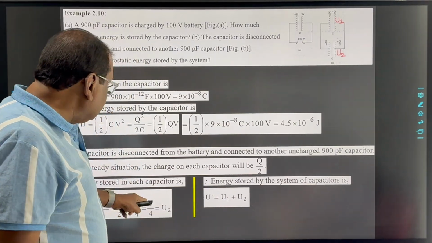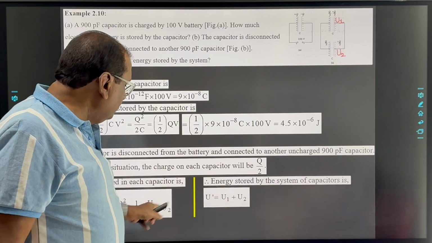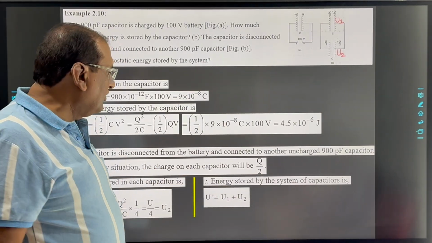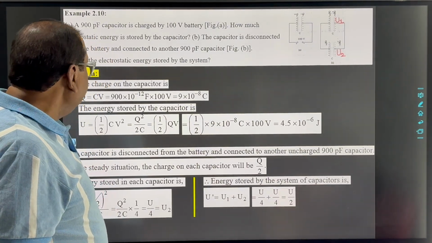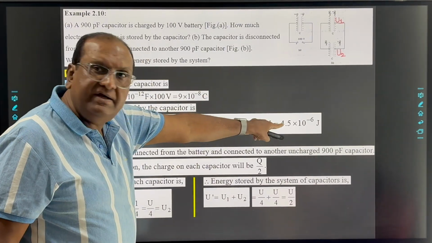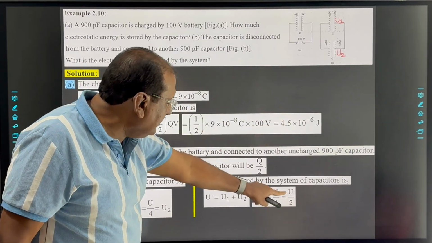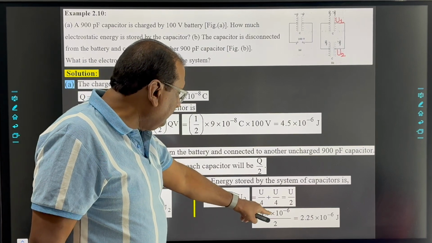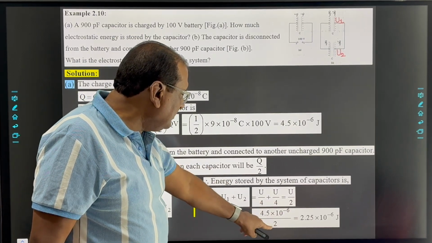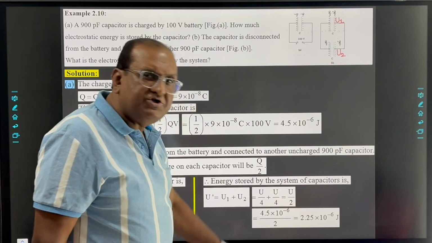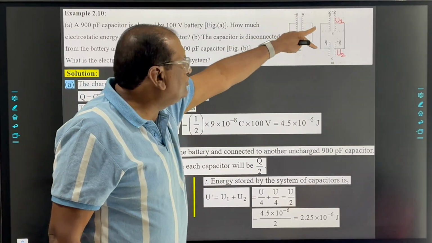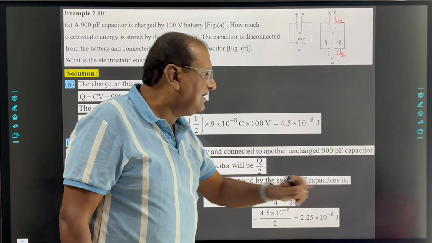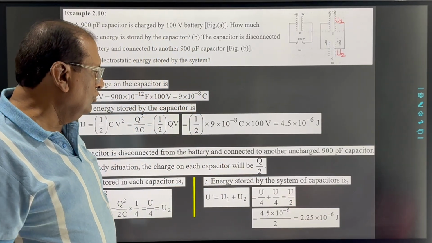But U1 is U by 4, and U2 is also U by 4. So U by 4 plus U by 4 is equal to U by 2. And U that we calculated here, so substitute this value of U in this equation. So you will get 4.5 into 10 raised to minus 6 by 2. So the energy stored in the system of these two capacitors is 2.25 into 10 raised to minus 6 joule.